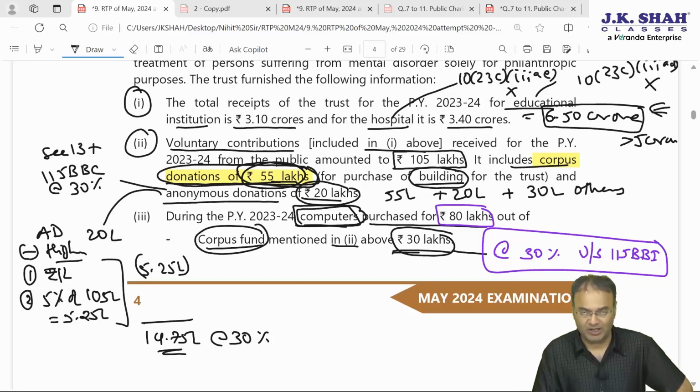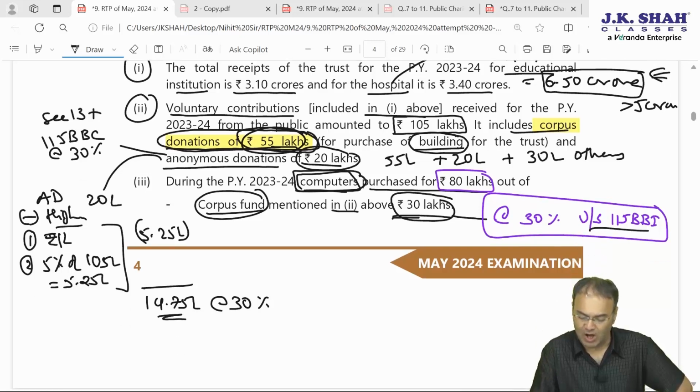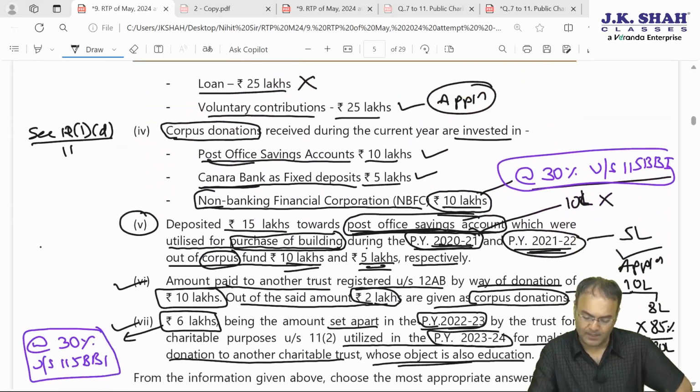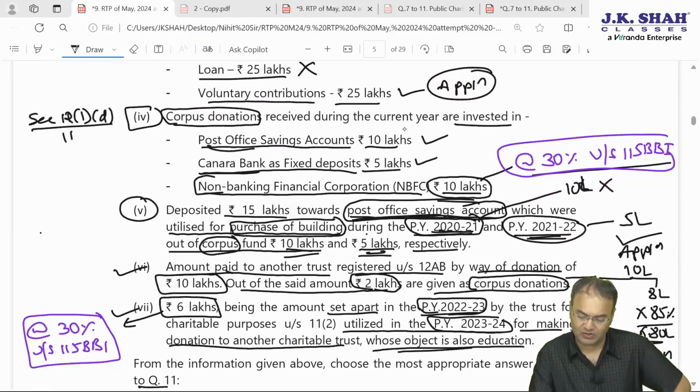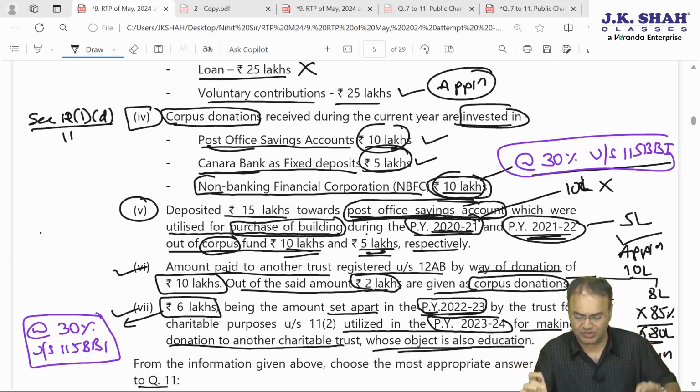So this 30 lakh will be taxable and that too at 30% rate, that is gone. Remaining is 25. Out of that, in point number 4, 25 lakhs of corpus is invested in 10, 5 and 10. That way the 55 lakh corpus is settled.